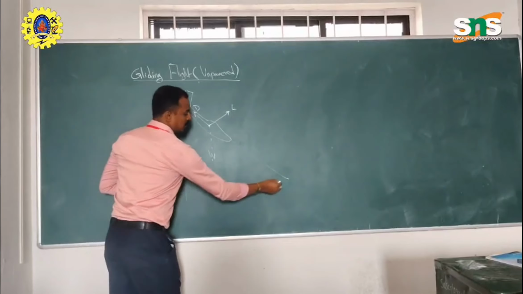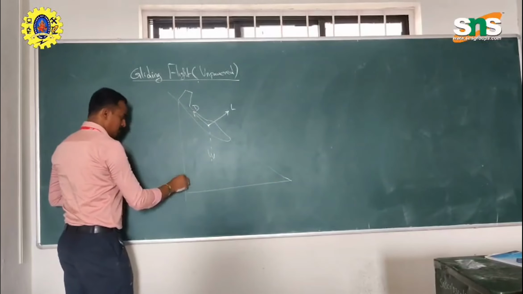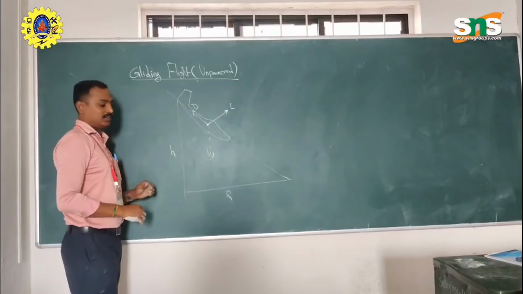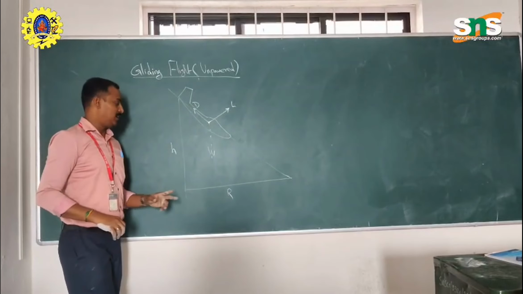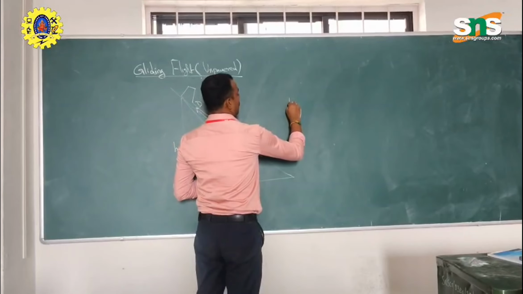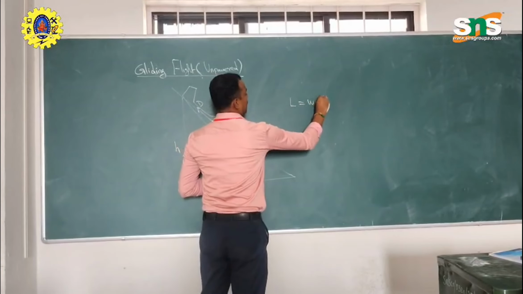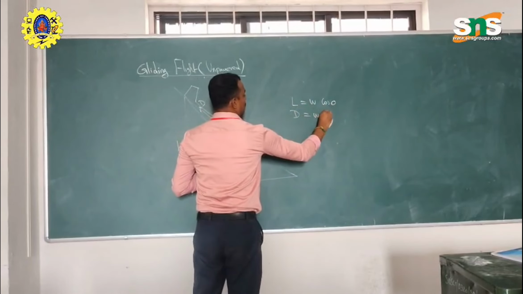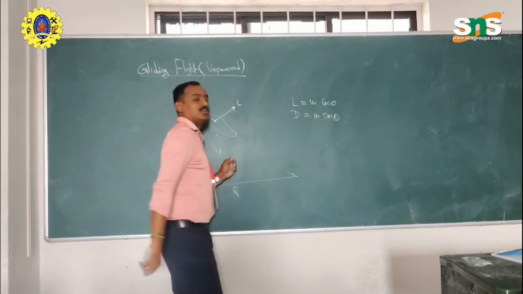This is the altitude, and this is the distance to the touchdown point. We need to resolve this as L equal to W cos theta, and drag will be W sin theta.